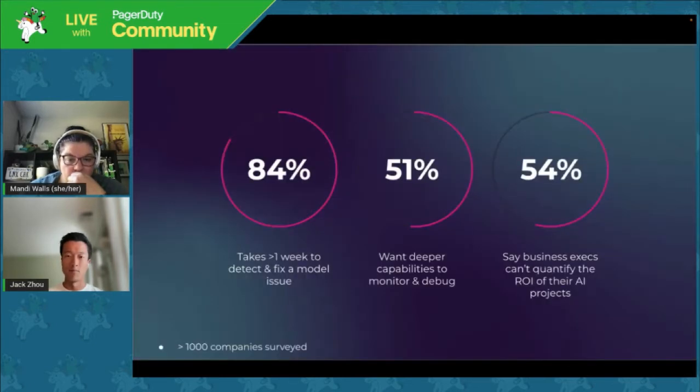But you don't need to take our word for it. We surveyed over 1,000 companies, and 84% of the companies that we surveyed say that it takes them over a week to detect and fix a model issue. 51% want more capabilities to monitor for these issues, and once they detect them, be able to debug these issues. And worst of all, 54% of executives say that they can't really quantify the ROI of their AI projects.